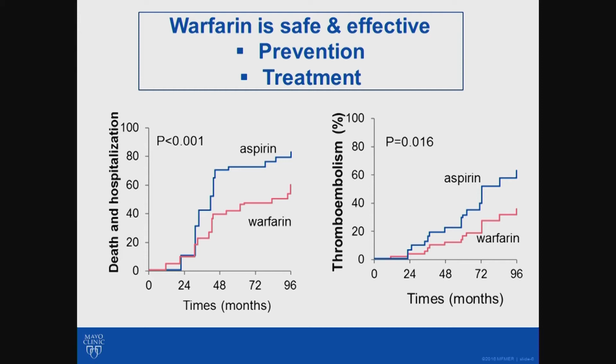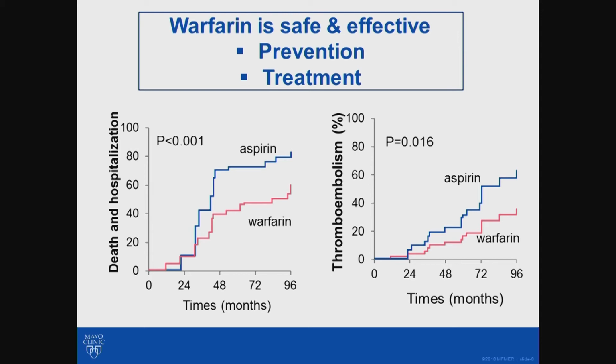Also, on the left side of the screen, you will see that the patients that were taking aspirin alone had a higher risk of death or being hospitalized compared to those that were taking warfarin, as shown in red. So this study shows that warfarin is superior to aspirin in preventing blood clot.